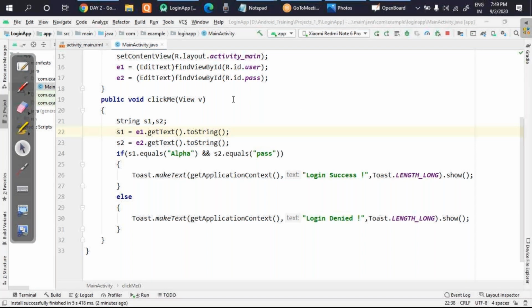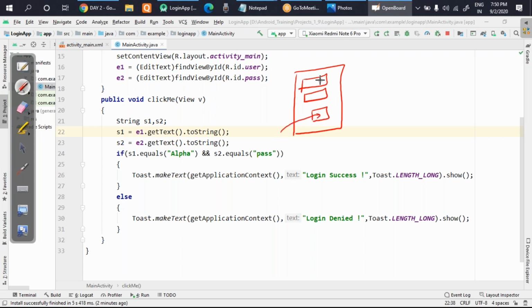One thing I'm going to do is, this kind of app will not be very useful. I mean, it will not have any use. So I'm going to make a change. Suppose this is my page. Here I have entered the username and password. If the username and password are correct, when I click this button, I should move from one page to another page.